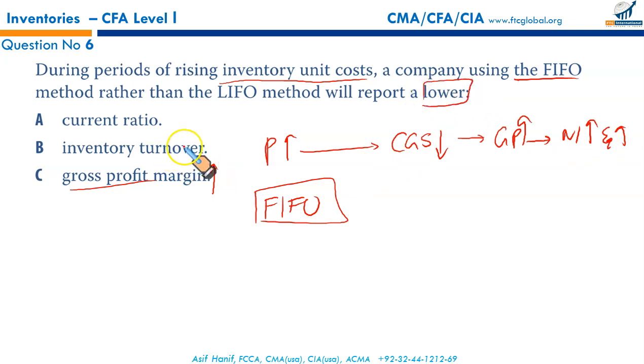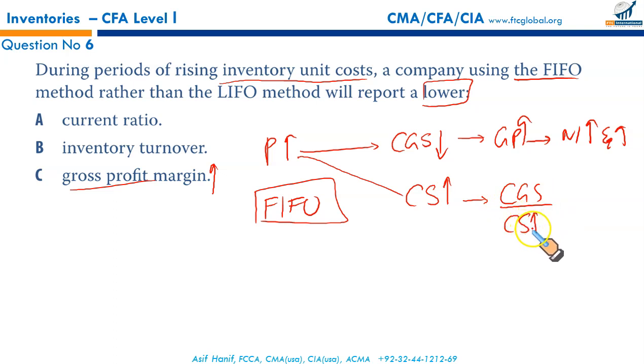Now let us calculate inventory turnover. Under FIFO, when the prices are increasing, your closing stock will be your latest purchases, which is at higher price. Your closing stock would be at a higher number. Having a higher closing stock means your CGS divided by closing stock, a higher denominator, will cause this ratio to fall. Your inventory turnover would be lower. Why? Because closing stock is higher comparatively compared to LIFO. So this would result in lower inventory turnover.